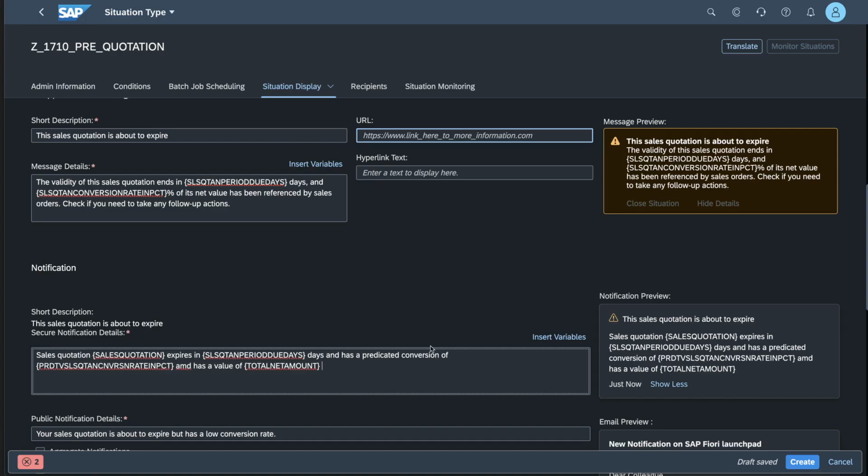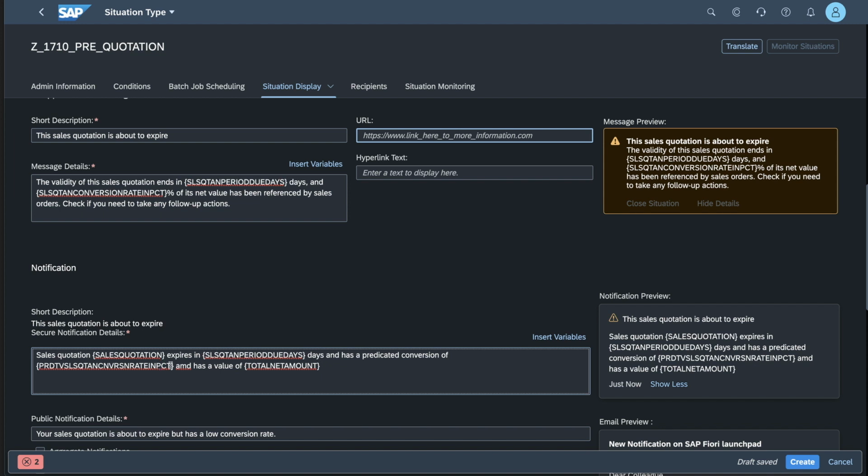So this is going to be a message that is really pertinent and allows me to direct my focus directly from that notification menu to where my attention needs to be. It's going to tell me that the sales quotation number is going to expire in a number of days, so this will highlight the sense of urgency.